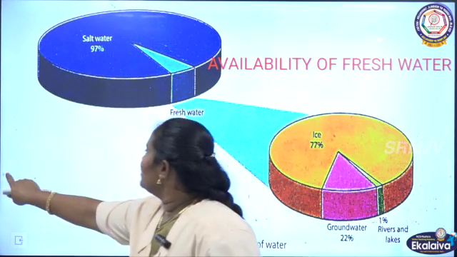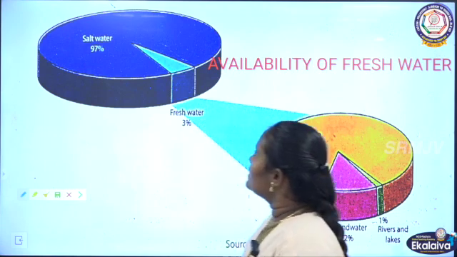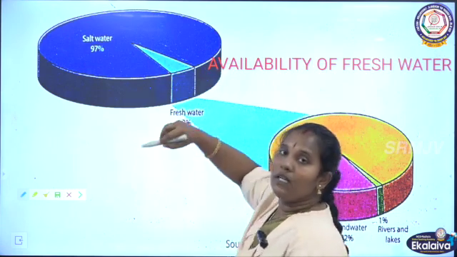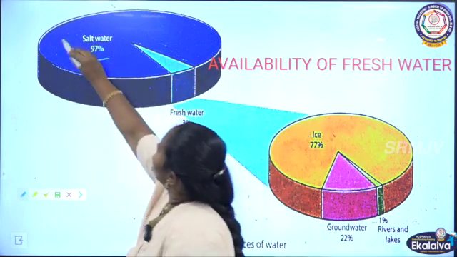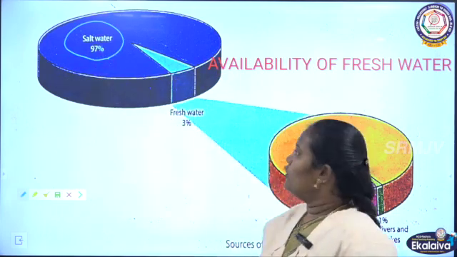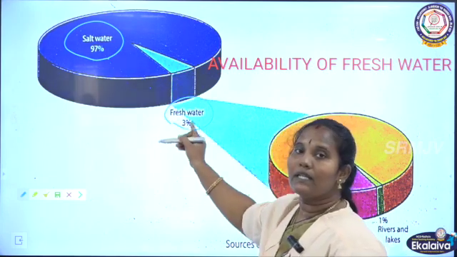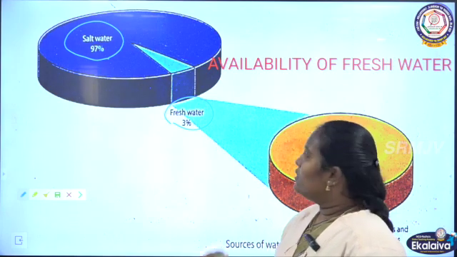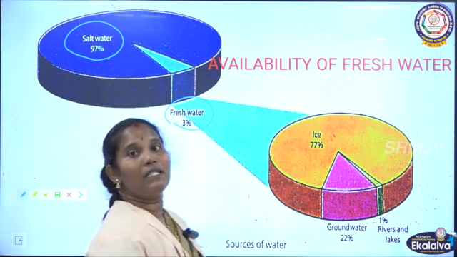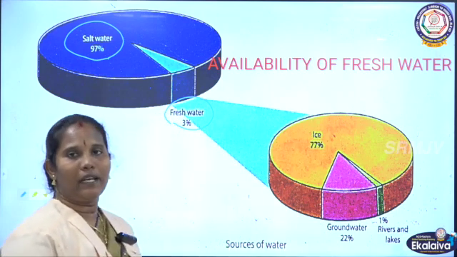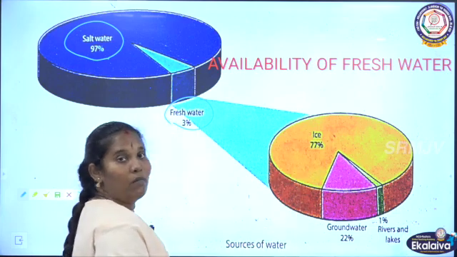See, I told you about the amount of water covered on our earth. See here, this is the total amount of water on the earth. Okay, this 97% of water is salty water. So the remaining 3% of water is the only fresh water. Okay, this fresh water only we can use for all our things. Even this 3% of water we cannot get directly. See, this 3% of water again we can divide.